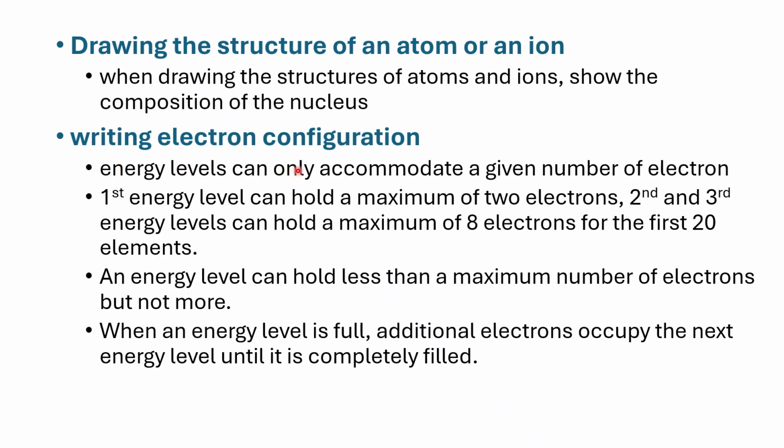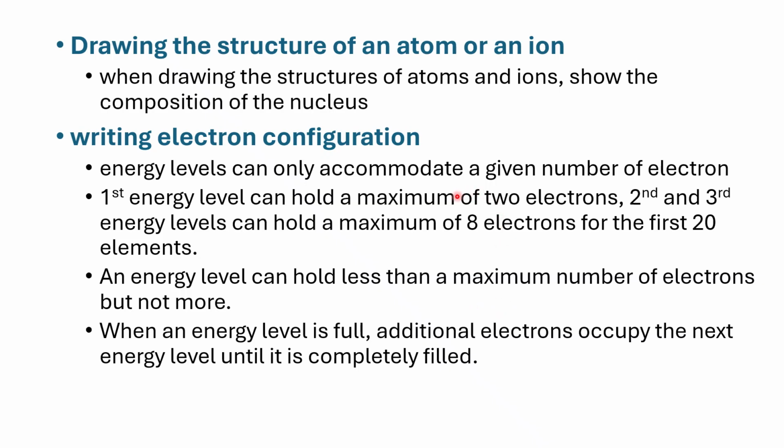Now, at times you are told to write the electronic configuration of various elements, and by the way, these tend to be one of the cheapest questions that you can ever get about atoms or elements in the periodic table. One, know that energy levels can only accommodate a given number of electrons. The first energy level can hold a maximum of 2 electrons. The second and the third can hold a maximum of 8, and that is for the first 20 elements. An energy level can hold less than a maximum number of electrons, but not more.